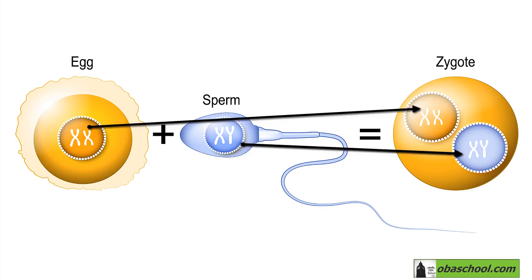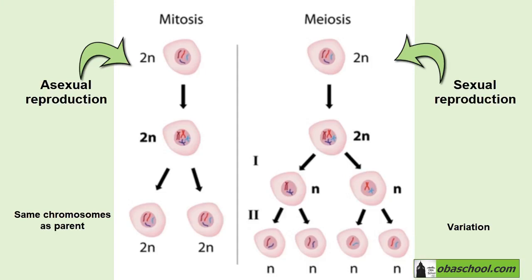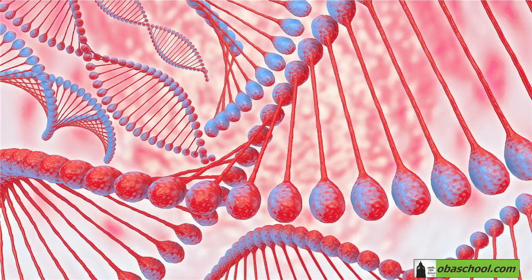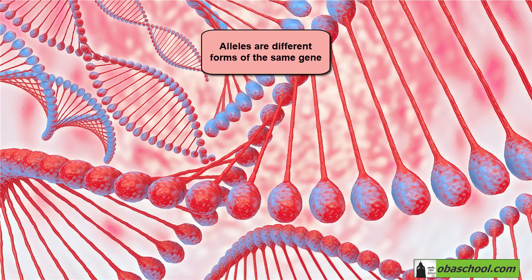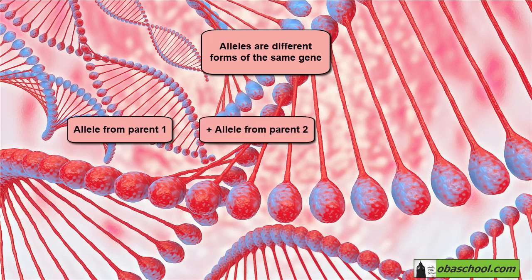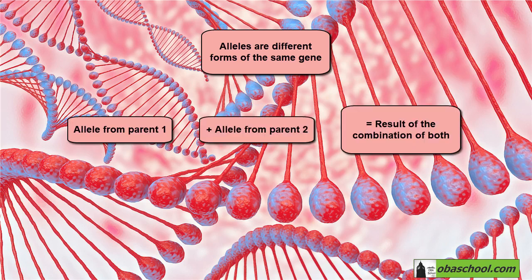This is why, for example, each parent could have a different eye color, and the offspring could have either one of the eye colors or a combination of both. This is variation, and we don't see this in asexual reproduction. The combination of genes in the new pair of chromosomes will contain different forms of the same genes, which we call alleles, from each parent. So the gene would be eye color, and the allele would be, for example, blue, black, green. This also helps produce variation in the characteristics of the offspring.